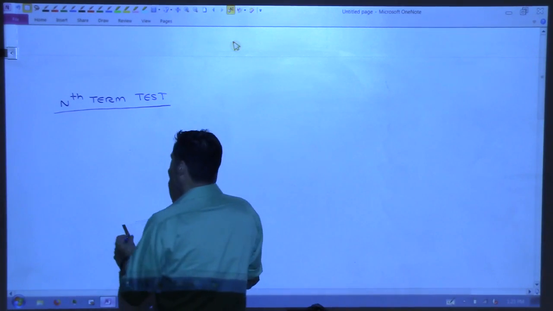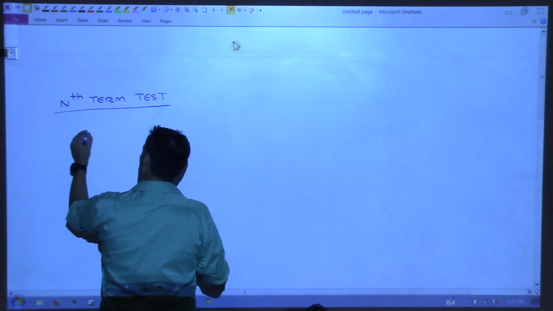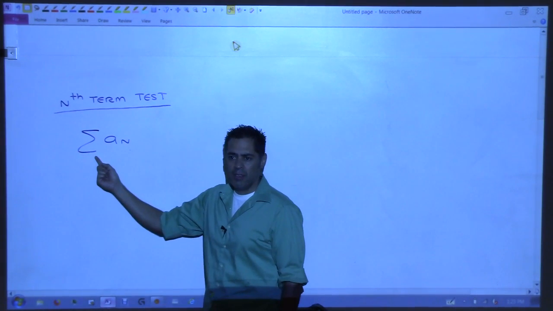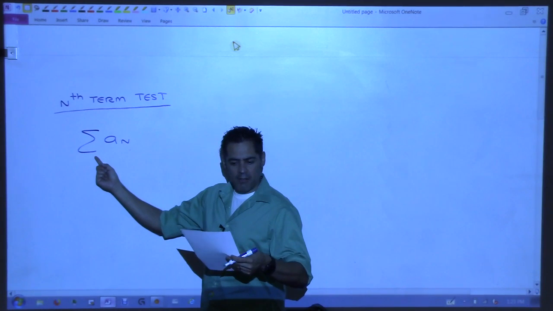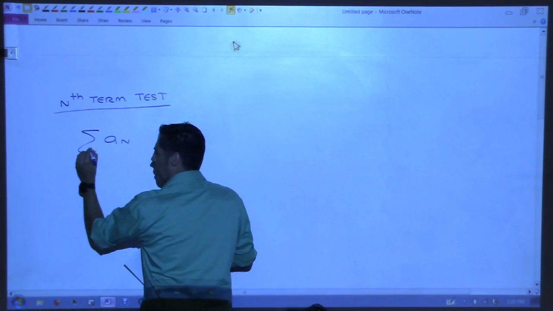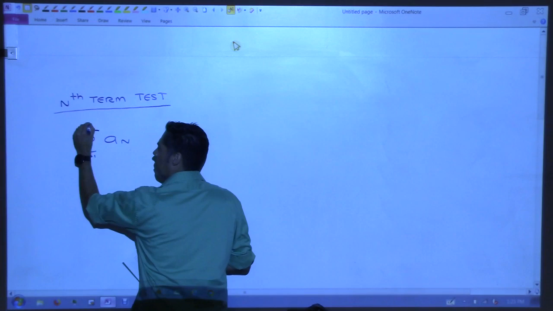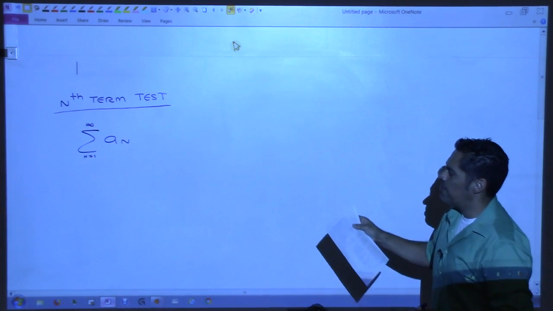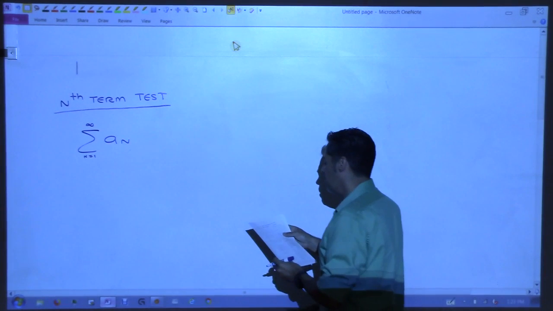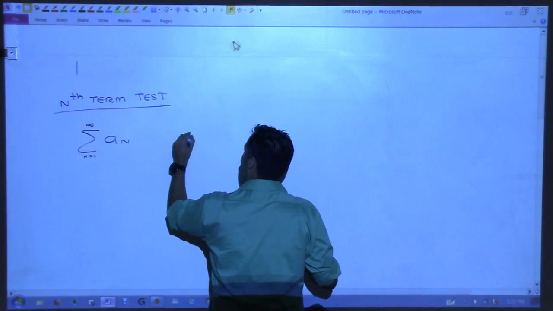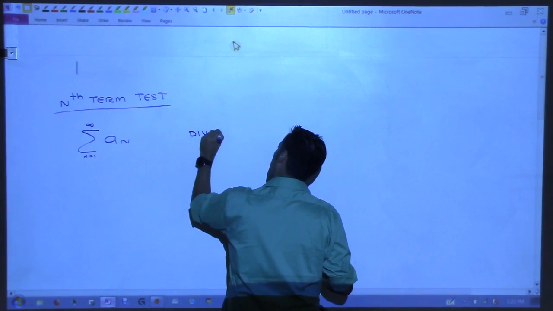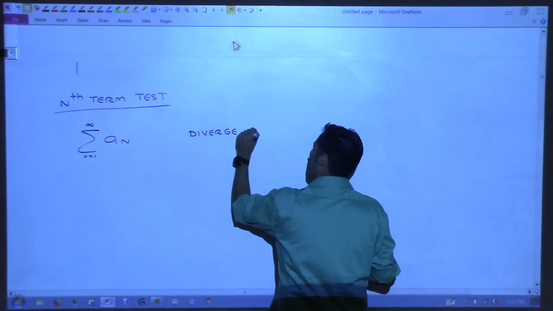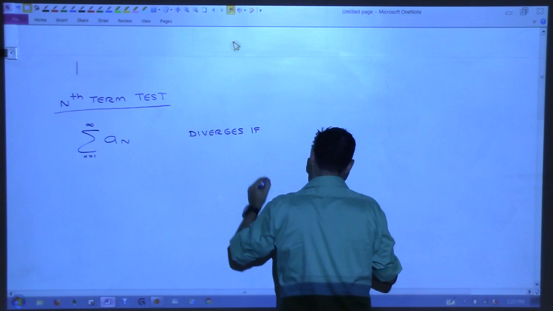So the test says, all right, let's say you have a series, right? That's what it says. So everyone understand this notation? That's what it says there? It's implied here, okay? It's implied that there's an n equals 1 to infinity there, even though it's not written, okay? So it says, let's say we have some series. Now, this series will diverge. That means not converge, right? If what? Diverges if what?